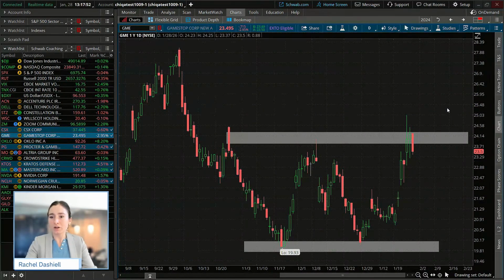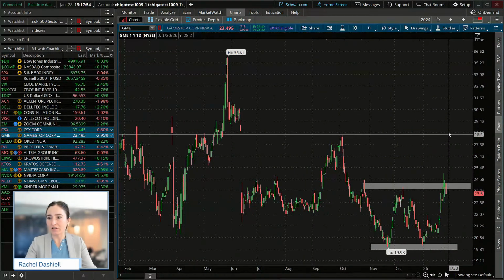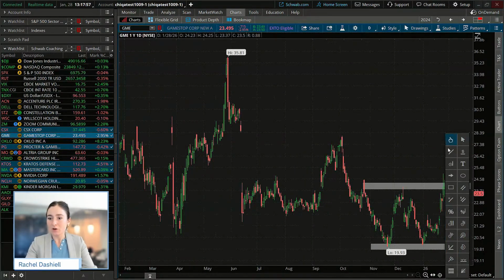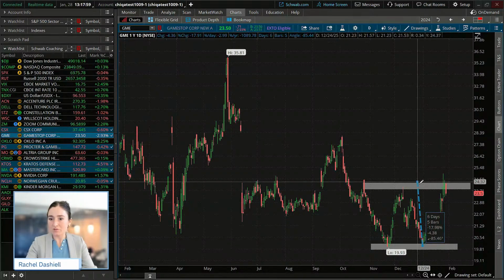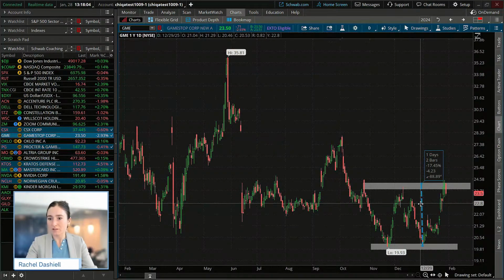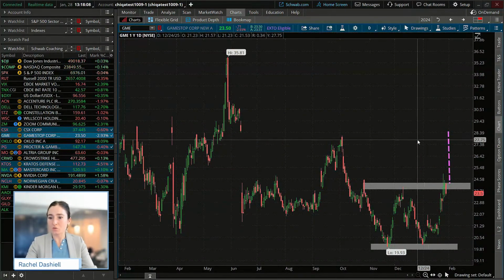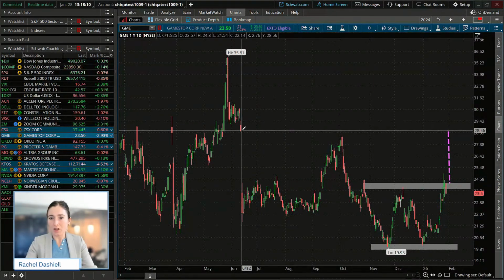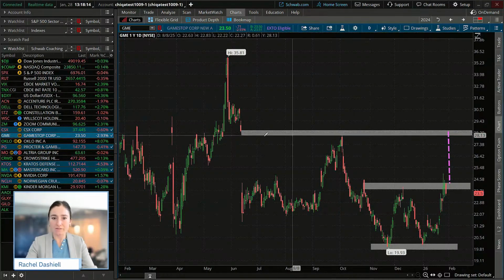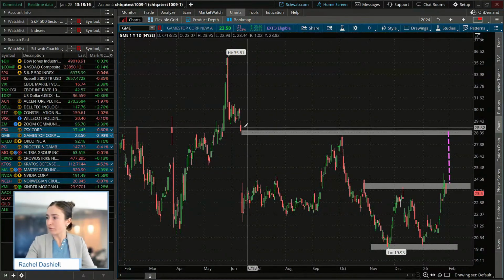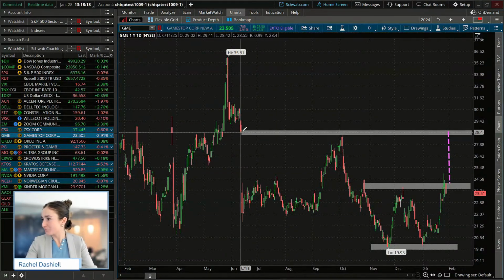So where could our measured objective lead us to the upside? Well, let's just measure that, do real simple math here. Where could that take us to the upside? Right around 28 or so, which is where we see that other shelf of resistance from those prior highs and then from that gap from June as well.